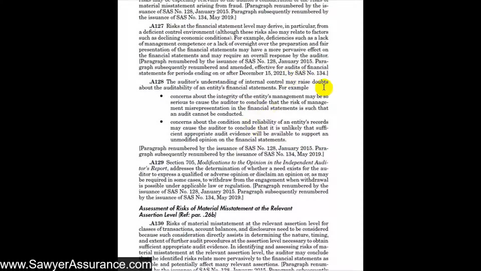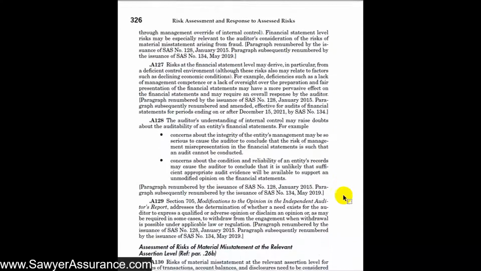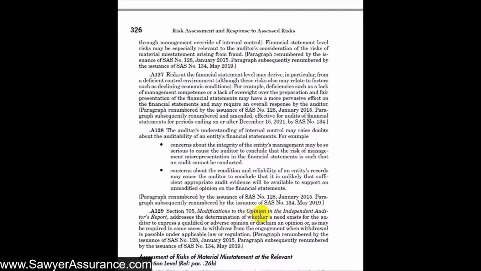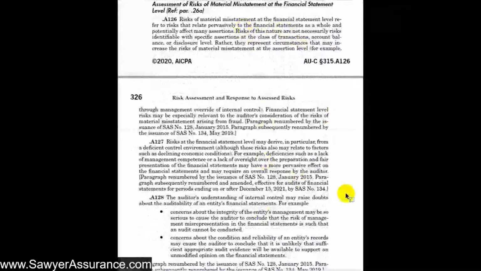So in these cases, certainly if we decide that the financial statement level risk is too high, for instance, in the instance of fraud maybe, or management override of controls, or management's integrity, or the reliability of information, we might need to withdraw from the engagement or take certain measures that are explained in AUC section 705. And that would be certainly if we're unable to design procedures that reduce these risks to an appropriate level.